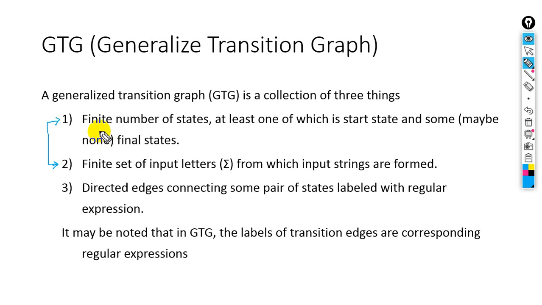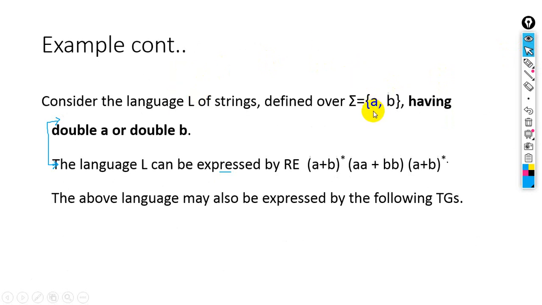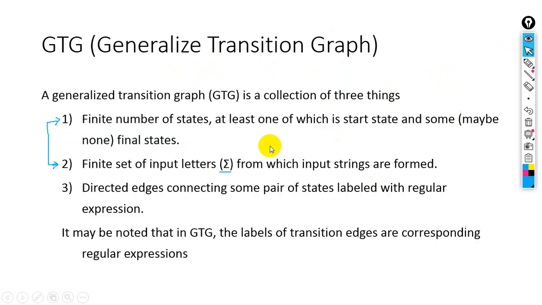Those statements are the finite set of input letters from which input strings are formed. Same, we have input letters just like in TG. Look at this: in TG we also have the alphabet A, B, and from this we can make the strings, just like this regular expression. So the same thing is right here in the GTG.